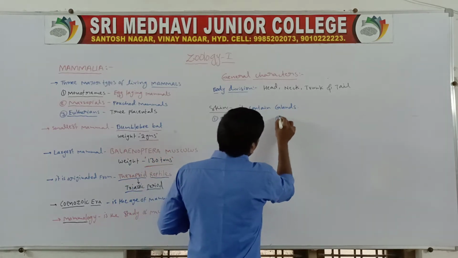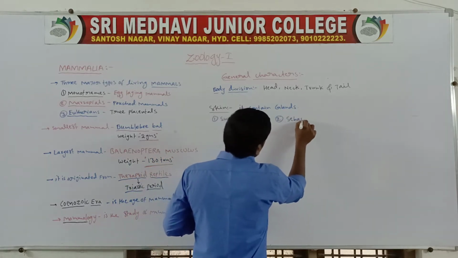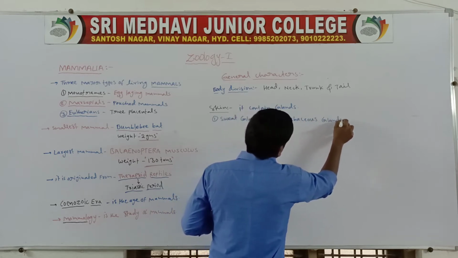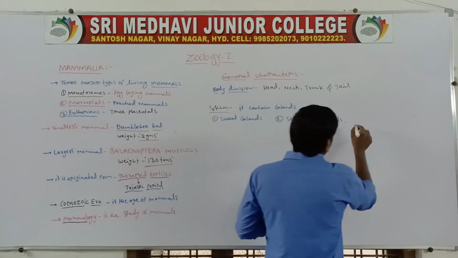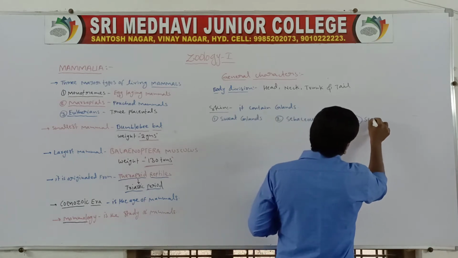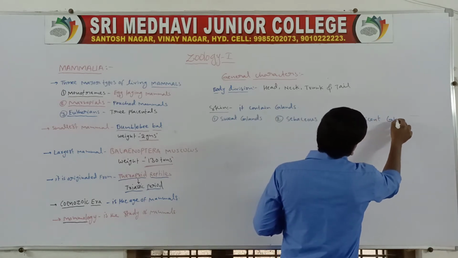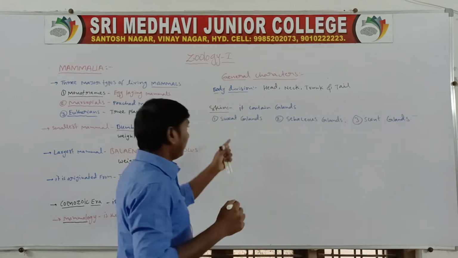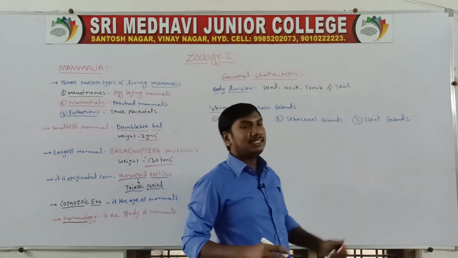Second one, sebaceous glands. Third one, scent glands. So the skin contains sweat glands, sebaceous glands and scent glands.